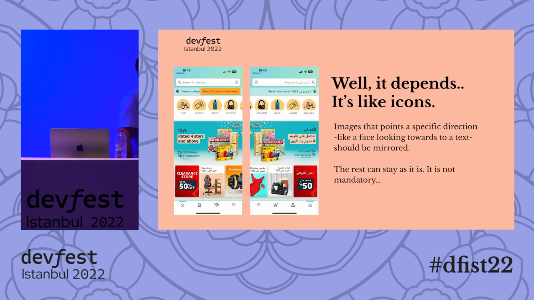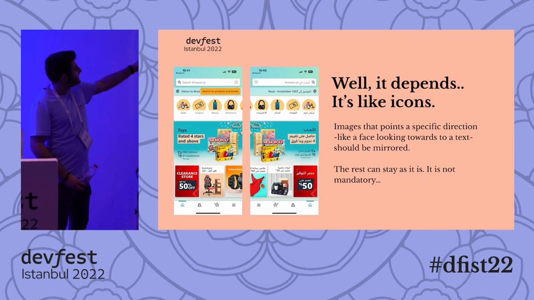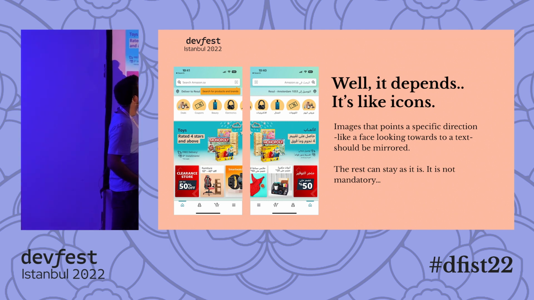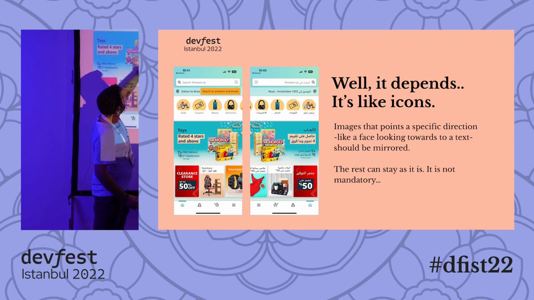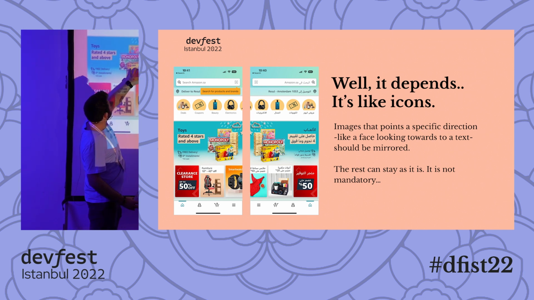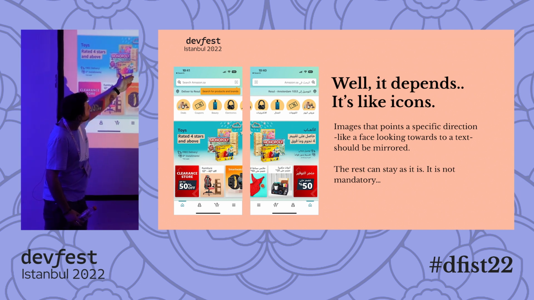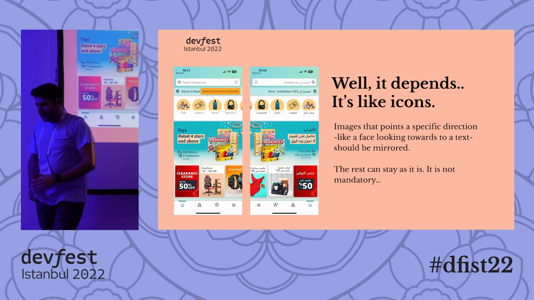So it depends. This is a screenshot from Amazon. And as you see, they actually mirrored the layout. The image is not on the right-hand side, it's on the left-hand side. They didn't mirror the image itself because that would be so much funny. But they put the image on the left instead of putting it on the right because they want us to read the text and see the image. So we read the text and see the image.